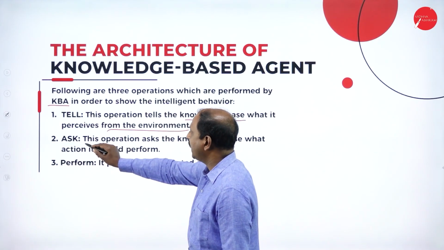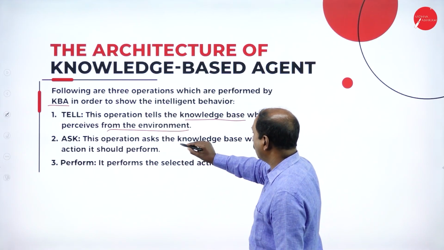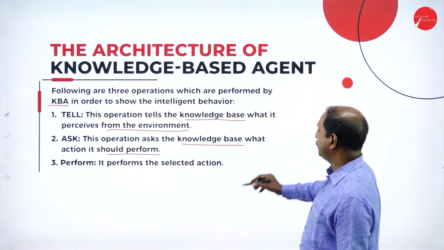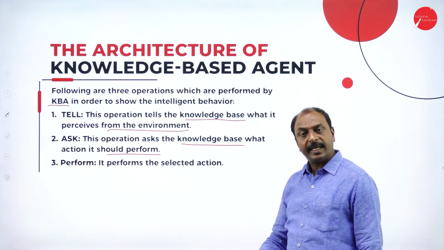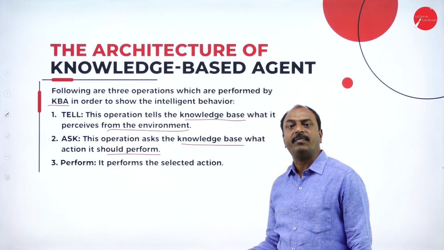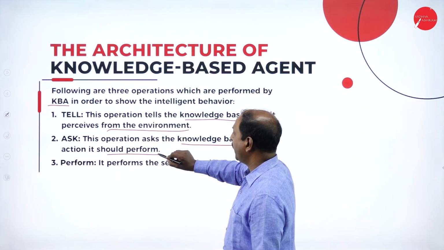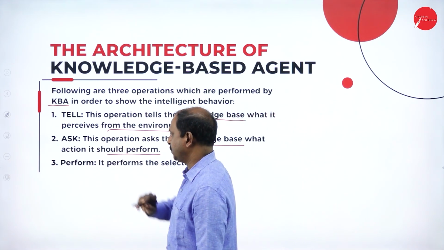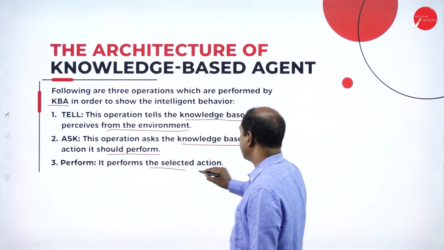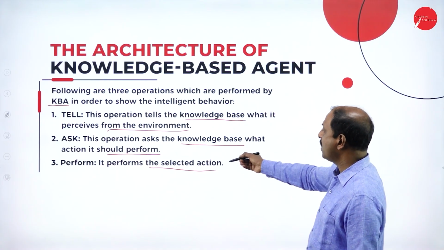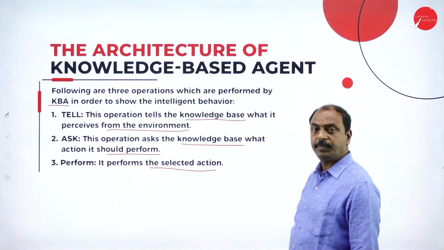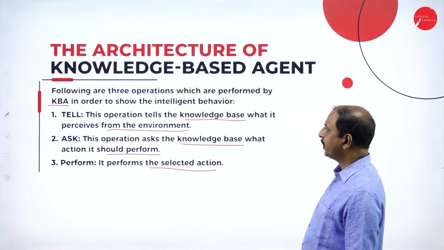function. Then what is the ask function? This operation asks the knowledge base what action it should perform. So the knowledge base is going to select the best action based on the previous experience or the facts available in the knowledge base, and it has to be conveyed through the ask function. Next, the perform function. It performs the selected action. KBA performs the action selected through the knowledge base. These are the different functions of KBA.